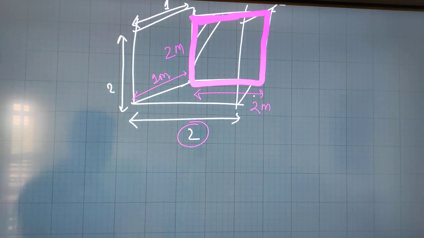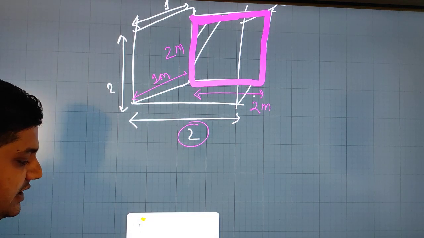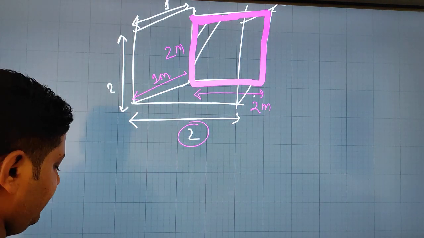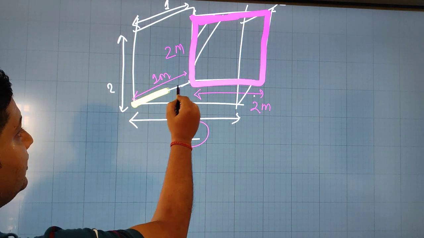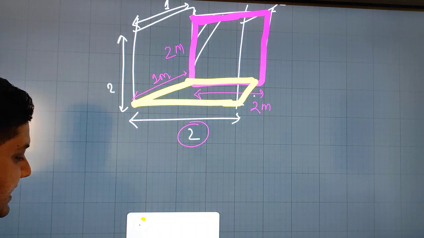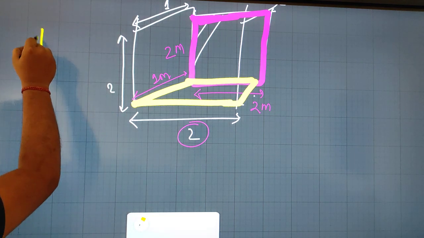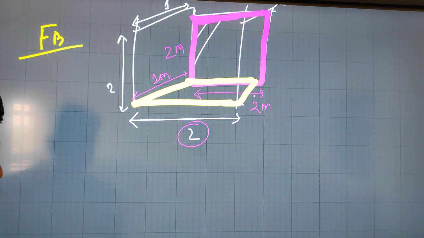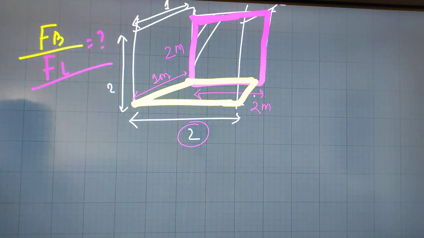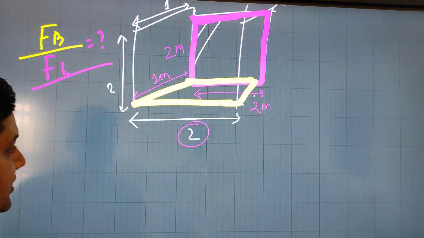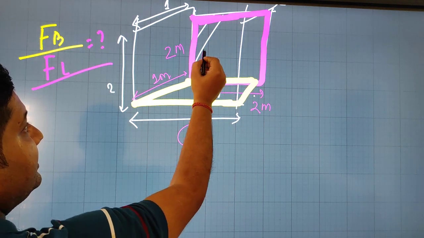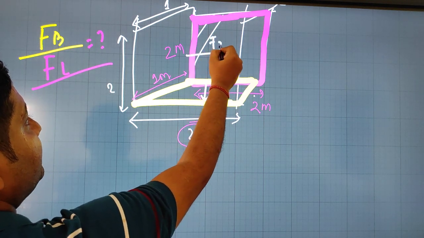Now it is asking for the ratio of the bottom to the larger side. The hydrostatic force at the bottom is F1, and on the longer side I am considering F2.